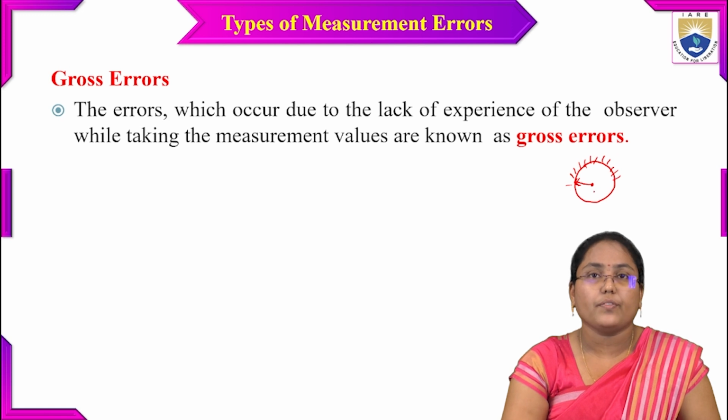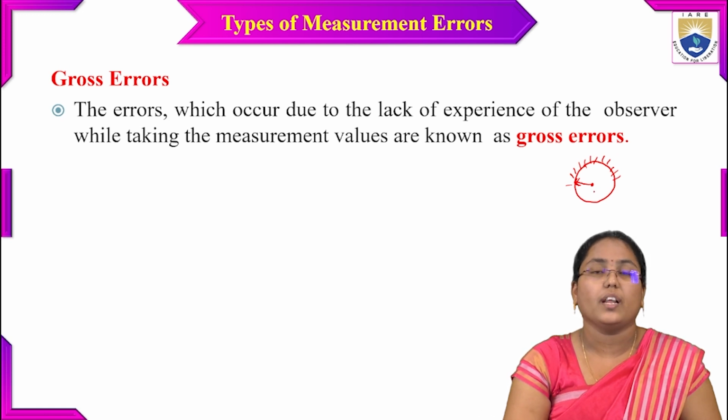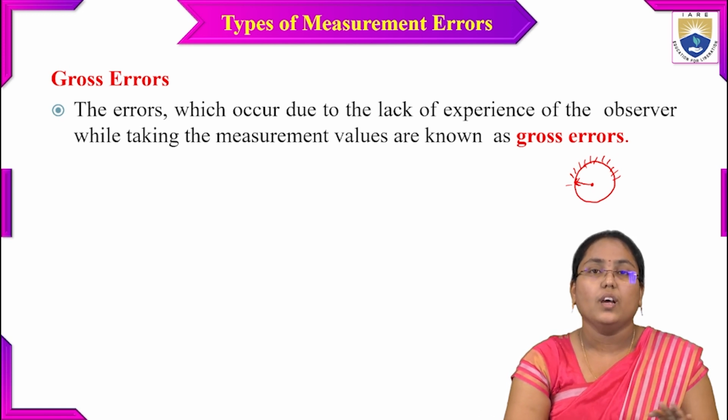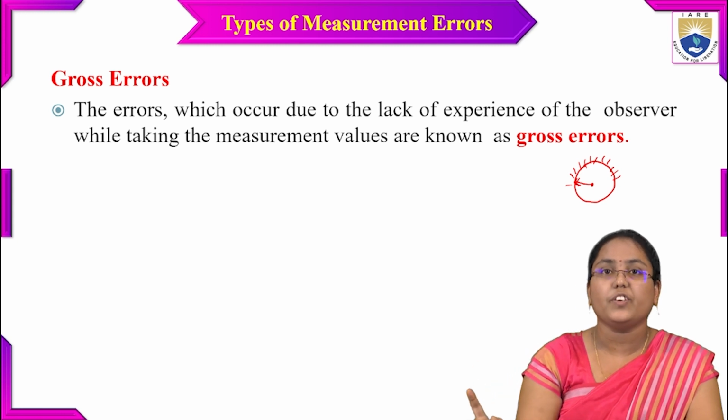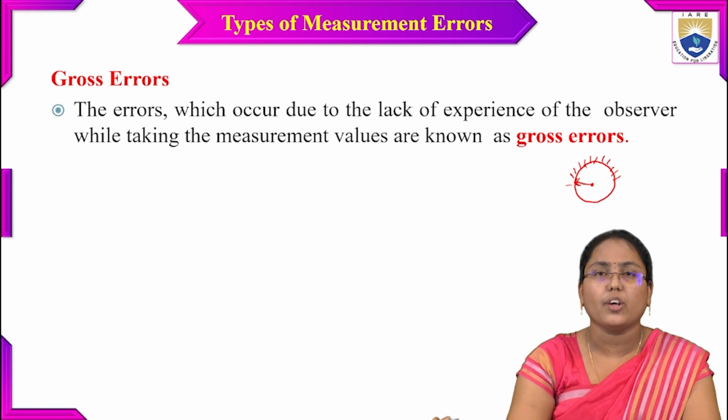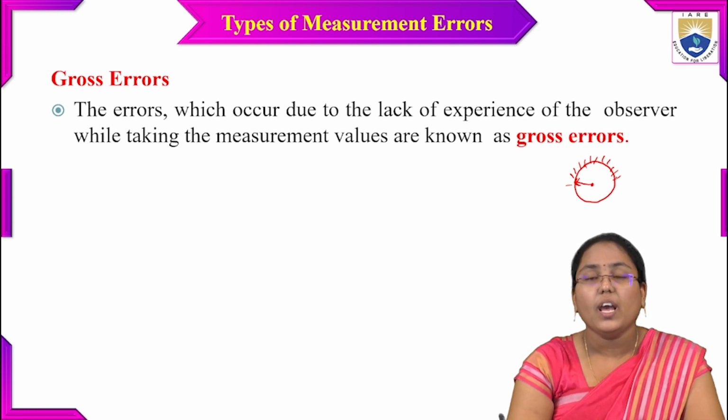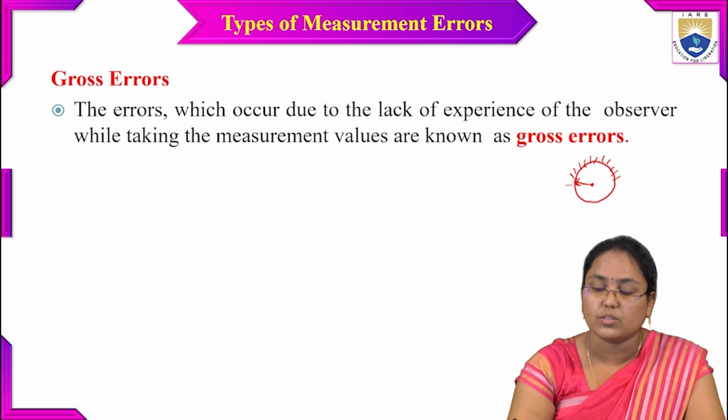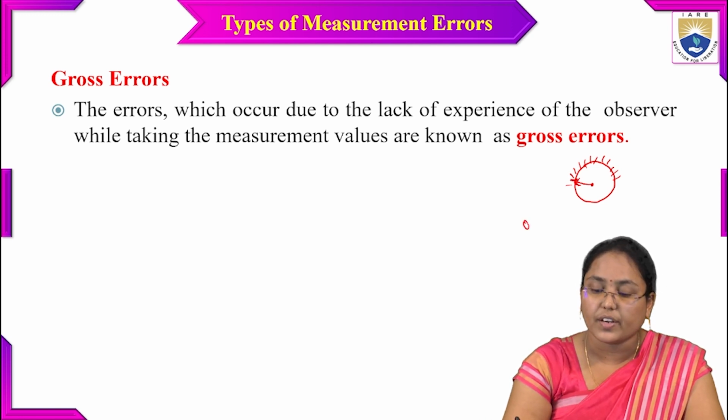If I am a new person doing the measurement process for the first time, without any prior experience of measuring quantities using this instrument, there might be some errors due to that process. So I'll be reading this middle value as something like 0.5.